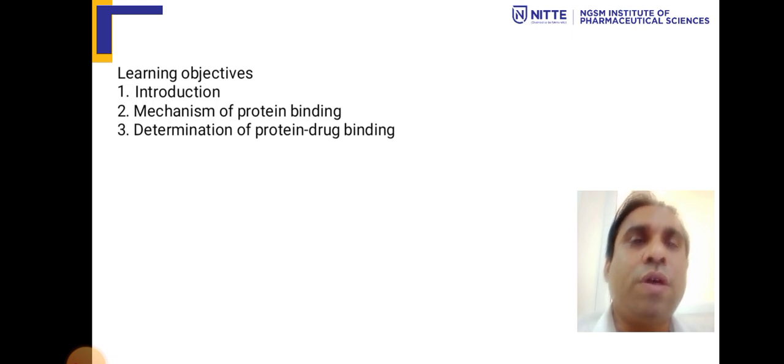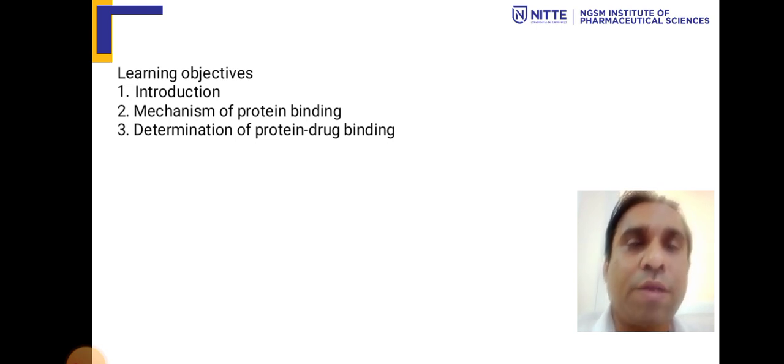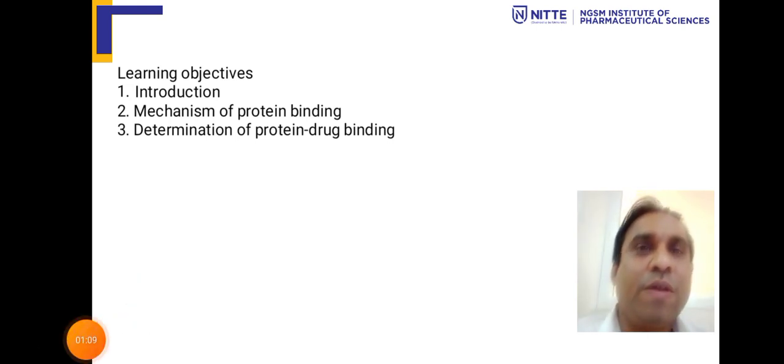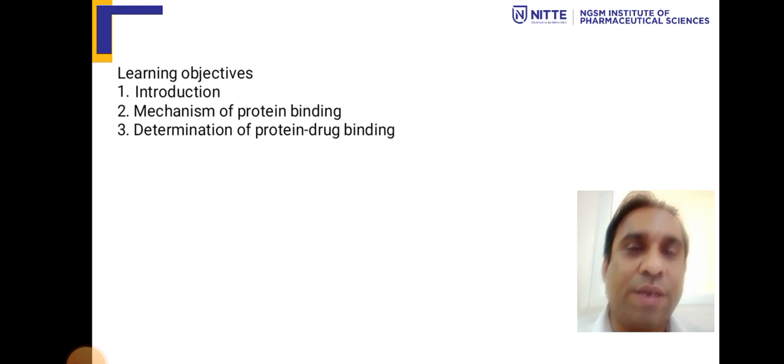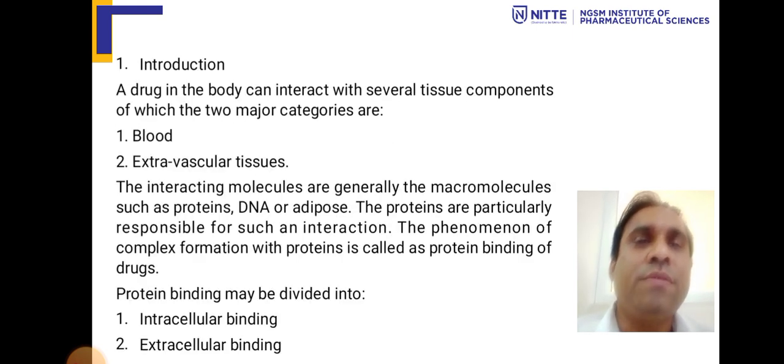Then we are going to learn about the mechanism of protein binding, how the protein binding occurs in the body, what is the mechanism, what are the main role players, and then we are going to see how to determine or evaluate the protein binding of drugs. So these are all the things we are going to learn: introduction, mechanism, and how to evaluate whether protein binding of a drug has taken place or not. So we'll see one by one.